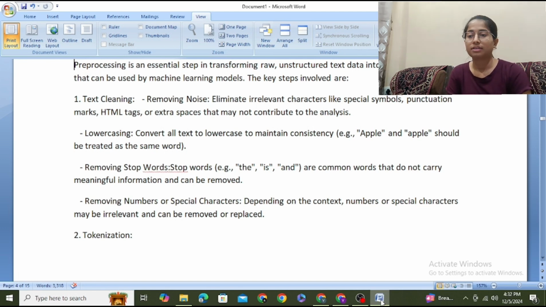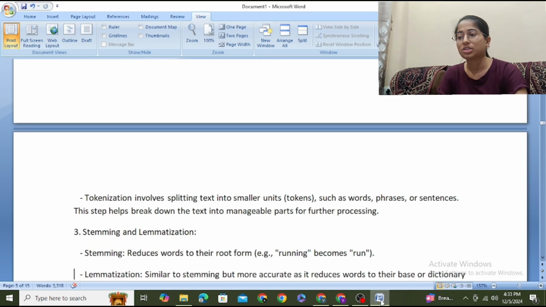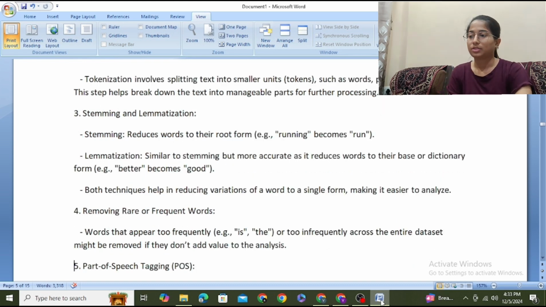Lowercasing all the words. If something is written in uppercase, that should also be converted to lowercase. Removing stop words. Stop words means words like is, than. These words are called stop words, so we remove them. Removing numbers or special characters. The numbers or the special characters used in the data or the text should be removed. Tokenization involves splitting text into smaller units such as words, phrases, or sentences. This helps break down the text into manageable parts for further processing.